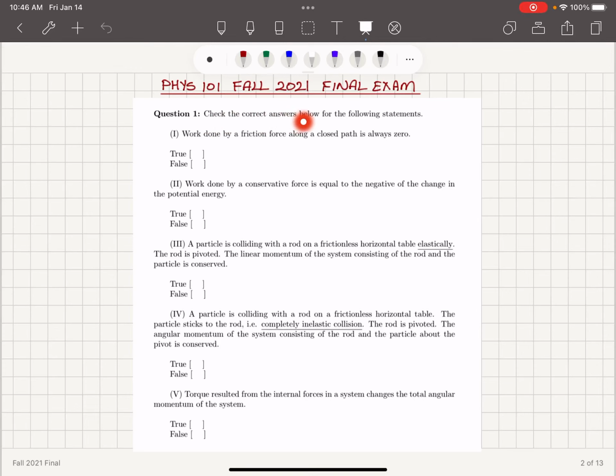Check the correct answers below for the following statements. Statement 1. Work done by a friction force along a closed path is always zero. So this statement is actually false, and it's due to the fact that friction force is a non-conservative force.